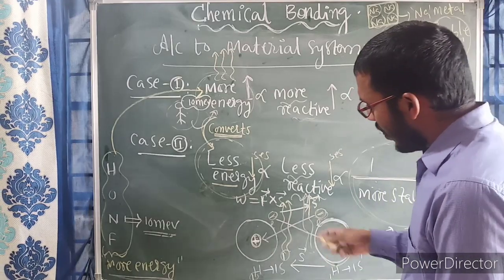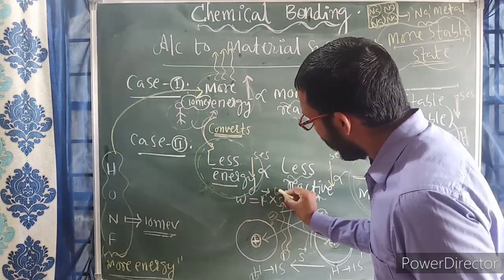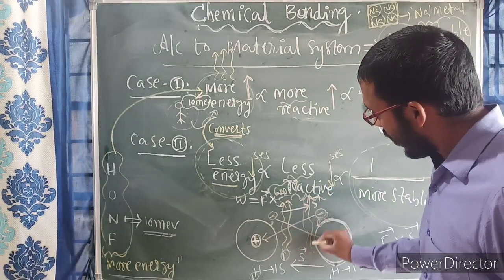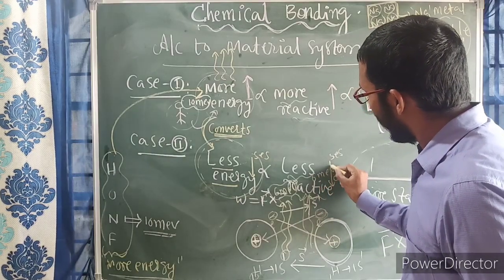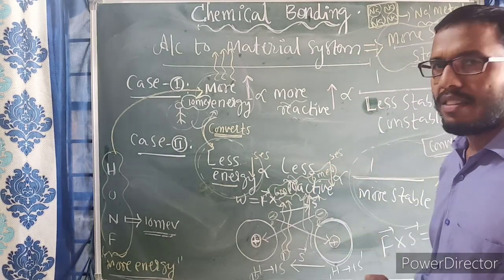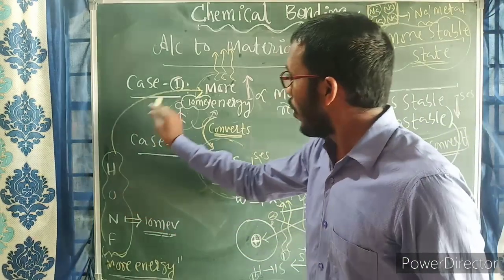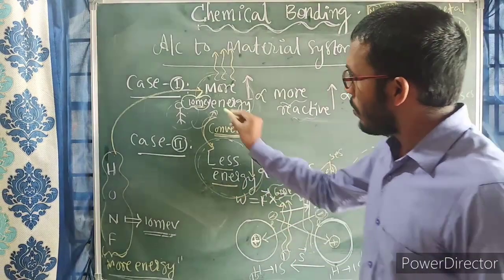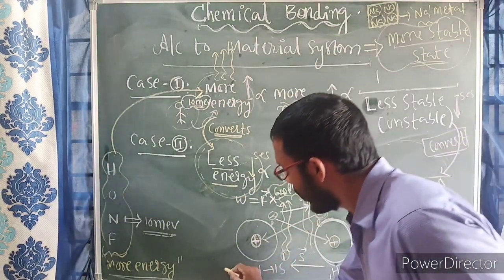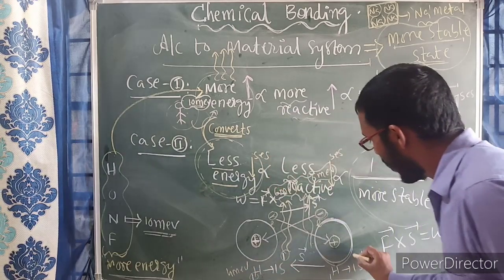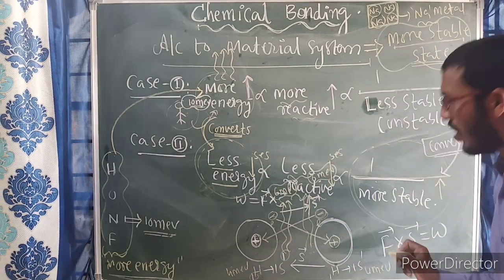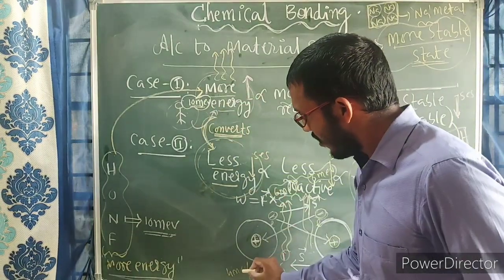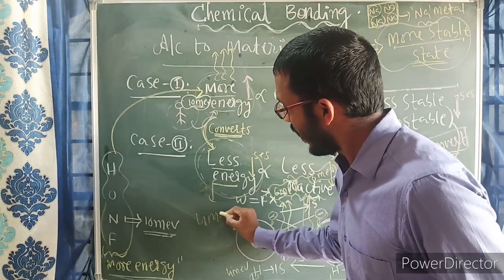As a result, suppose 6 milli electron volts of energy is lost by this atom. Here also, suppose 6 milli electron volts of energy is lost by this one. Then total energy in atomic form, how much did I tell you? 10 milli electron volts. So if 6 is lost, how much is left over? Here 4 milli electron volts, and this one is also having 4 milli electron volts. Therefore more energy becomes less energy, 4 milli electron volts.